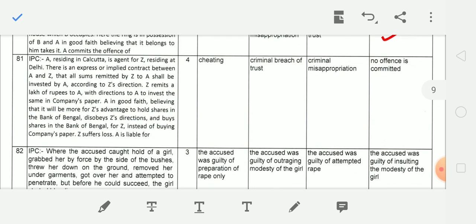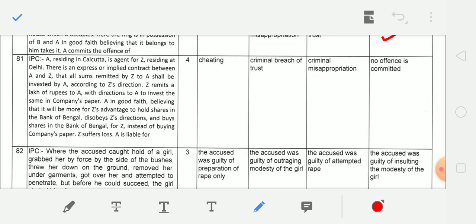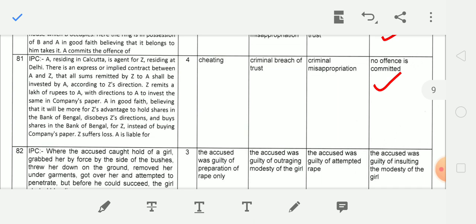Next question, A residing in Calcutta is the agent of Z residing at Delhi. There is an express or implied contract between A and Z that all sums remitted by Z to A shall be invested by A according to Z's direction. Z remits a lakh of rupees to A with direction to invest the same in company's paper. A, in good faith believing that it will be more for Z's advantage to hold shares in the Bank of Bengal, disobeys Z's direction and buys shares in the Bank of Bengal for Z instead of buying company's paper. Z suffers loss. A is liable for none of these offences because in good faith he is the agent, he has acted in good faith.